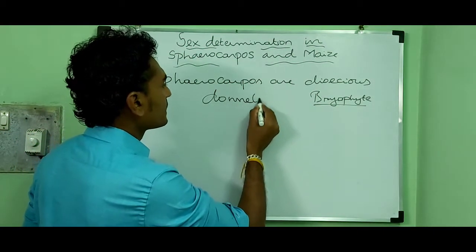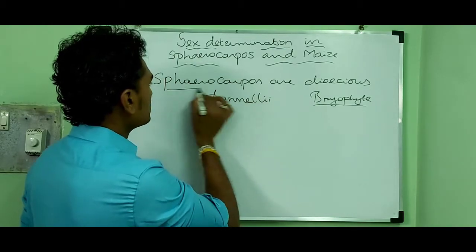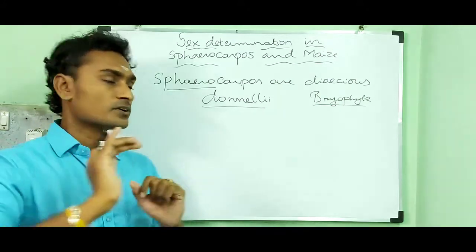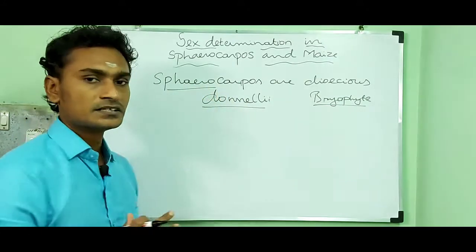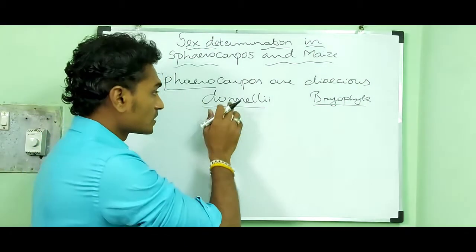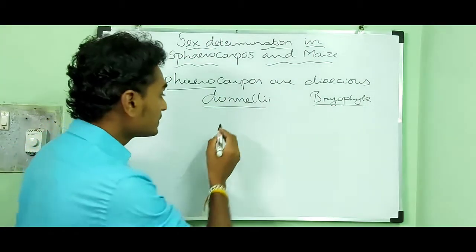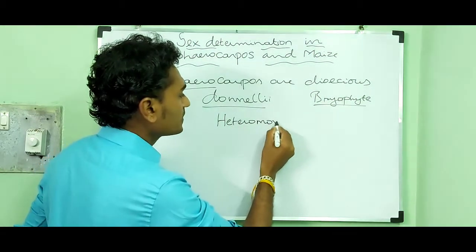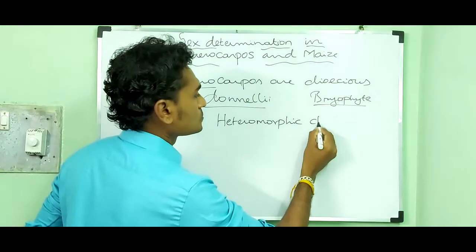danieli. So, the sex determination was first described in the bryophyte Spirocarpus danieli, and it contains heteromorphic chromosomes.